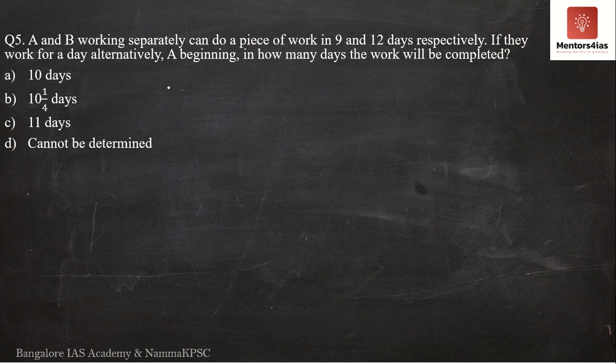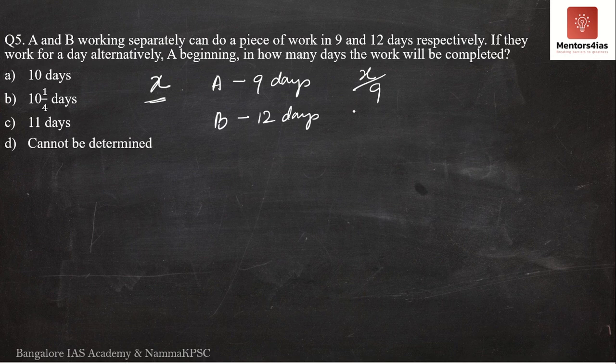If A alone is going to complete the work, obviously we'll once again take the amount of work to be done as X. If A alone is going to complete the work, A takes how many days? 9 days. Therefore, in one day, how much work would he complete? X by 9 amount of work. If B alone is going to work, he would take 12 days. Therefore, he would complete X by 12 amount of work in one day.